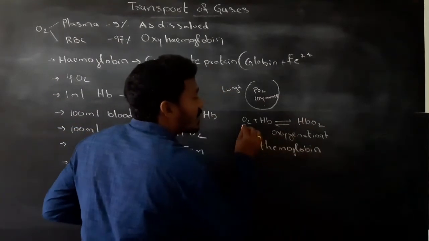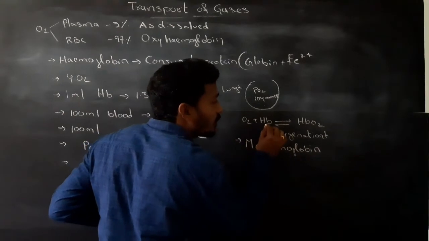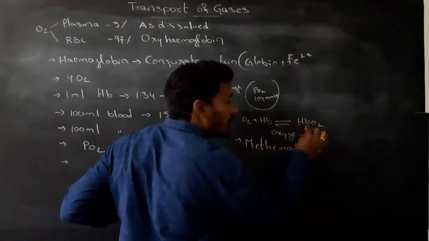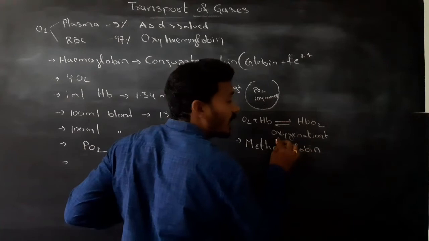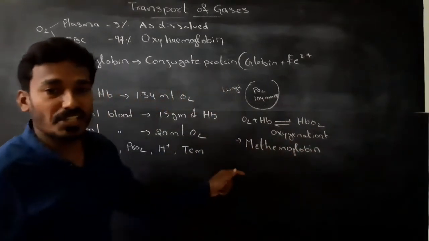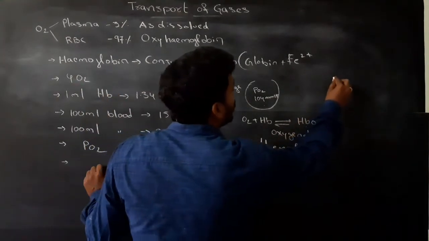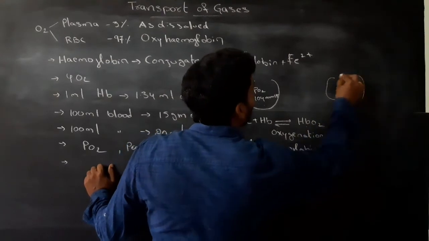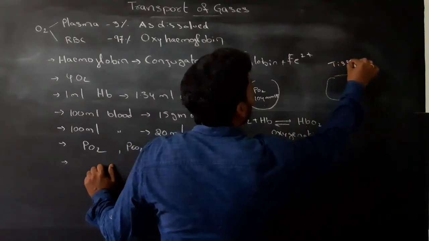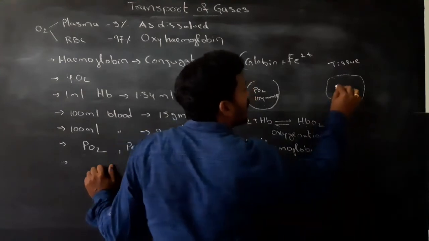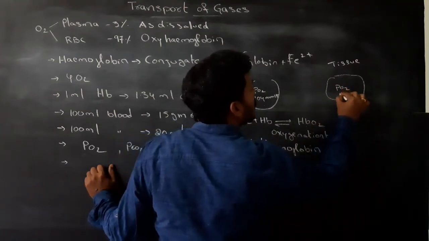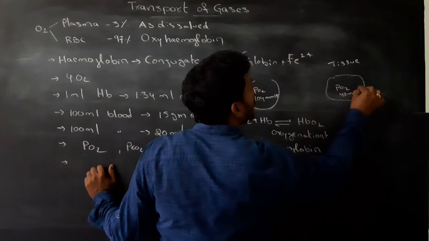Oxygenation means oxygen binds with hemoglobin to form oxyhemoglobin. At tissues, the partial pressure of O2 is 40 mmHg.